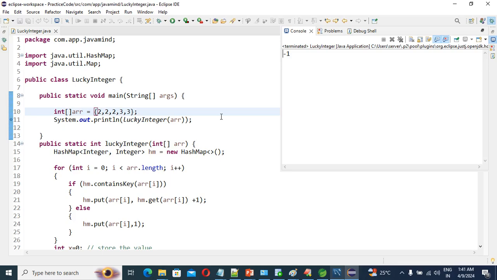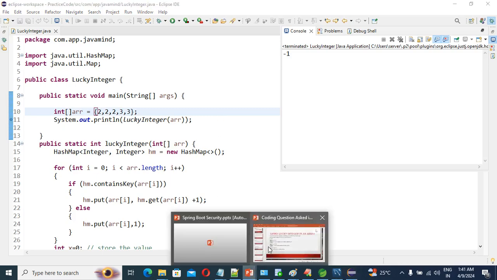So guys, what does lucky number mean? Whatever number is there, its frequency should equal the value of that number, right? That time we are going to find it out. So guys, that was the first question they asked in the TCS interview. Now the second question, we'll move on.